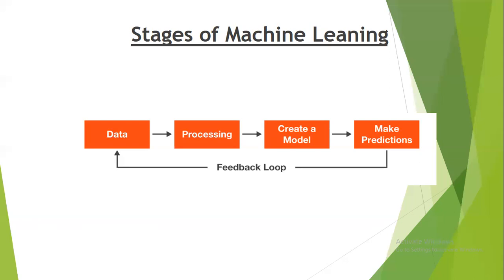Now there is this feedback loop. Over here you can see that it makes a prediction, then there's a feedback loop which goes back to the data. In general terms, if a person has made some mistake, then we tell him that he has done wrong and can improve it in this way. The same applies to the machine learning model. If it has made a wrong prediction, then the feedback loop in turn tells the data that this has been predicted wrong, so from next time take care of this. Next time when you give that data, it has received the feedback and it will work on it. That's how it keeps on improving itself.